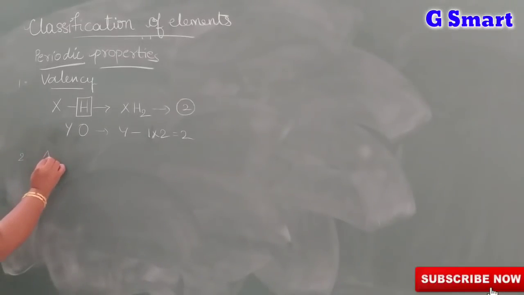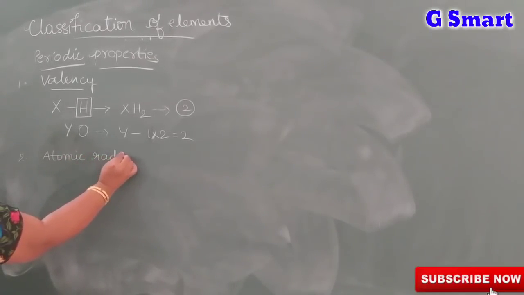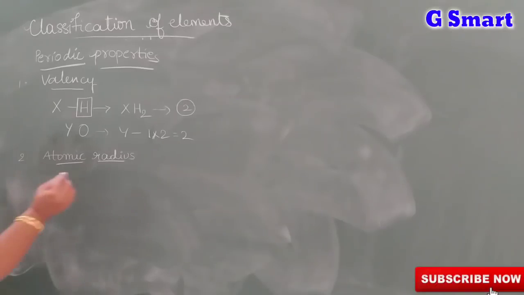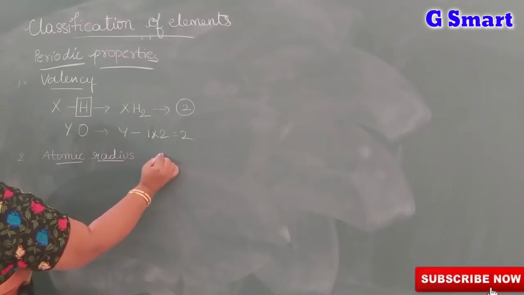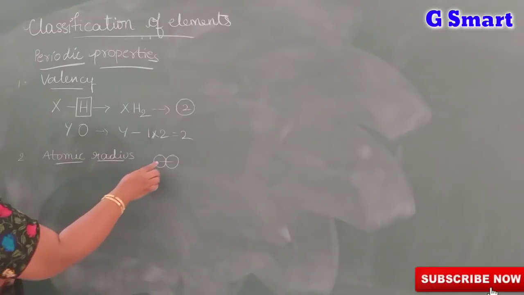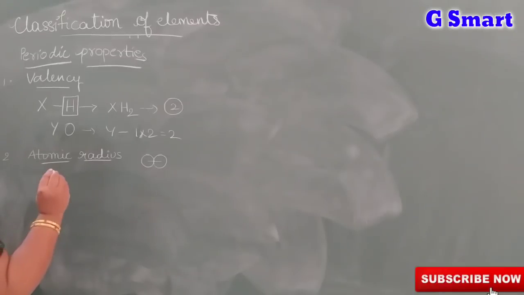Next one is atomic radius. Very important one, atomic radius. An atom is a very small unit of substance. We cannot find the atomic radius for a single atom, but we can take the average distance between the 2 nuclei of the 2 atoms, and we take that as the atomic radius.